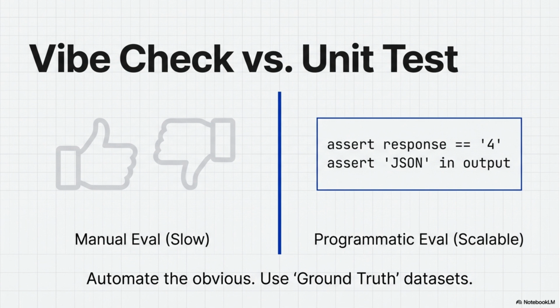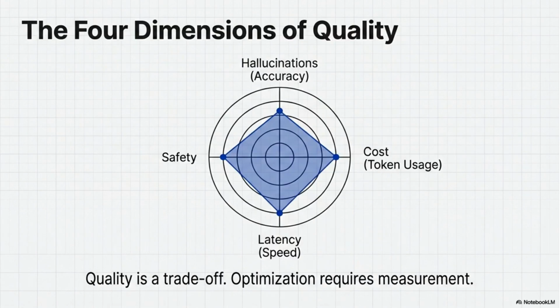Instead of slow manual evaluation or a vibe check, adopt programmatic evaluation like unit tests. Automate the obvious checks using ground truth datasets to ensure scalability. Quality is a trade-off defined across 4 dimensions: accuracy, cost, speed, latency, and safety. Optimization requires measurement in all these areas.